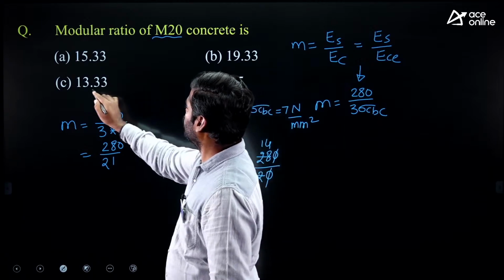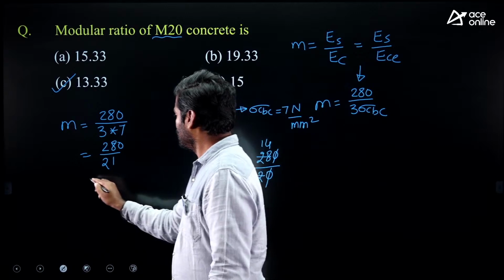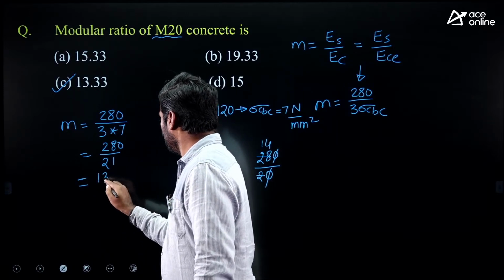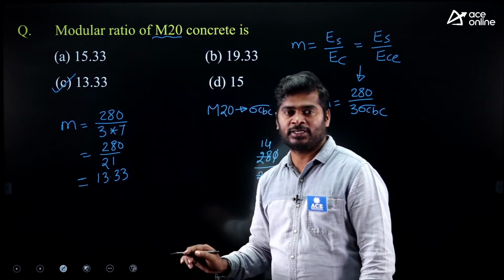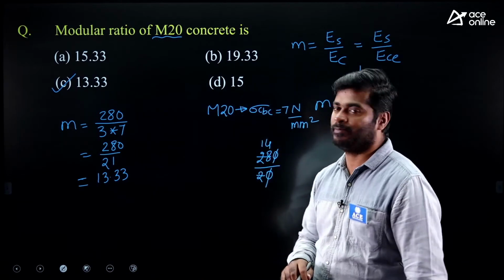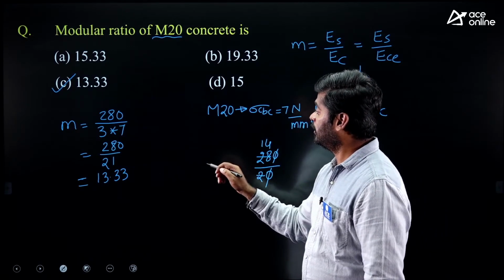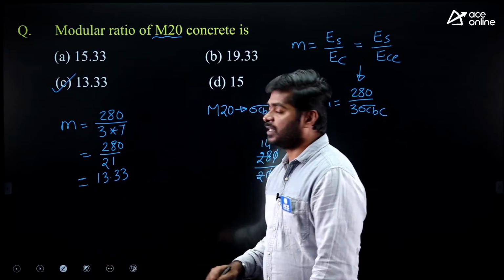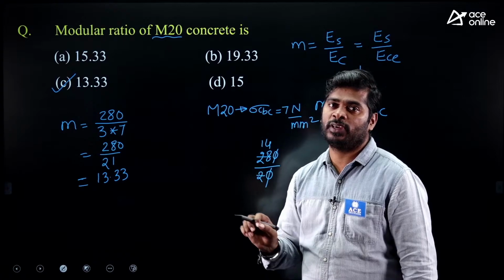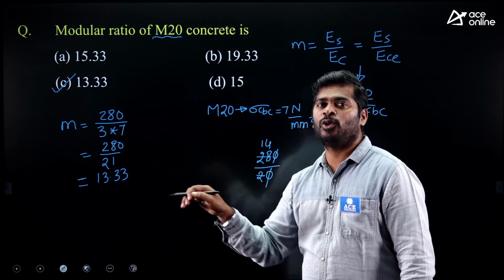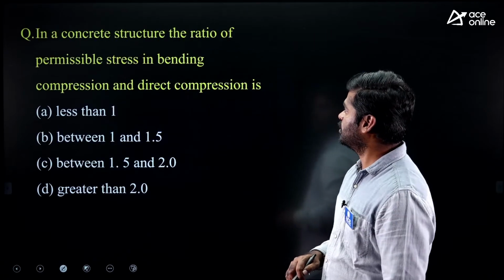Less than 14, close to 14, only one option is there, that is 13.33. Now the answer is 13.33, option is C. Whenever the simplification part of a question is complicated, it is better to take the nearest round figure, then simplify it. The answer will be very close to that value. Pick up options like that.